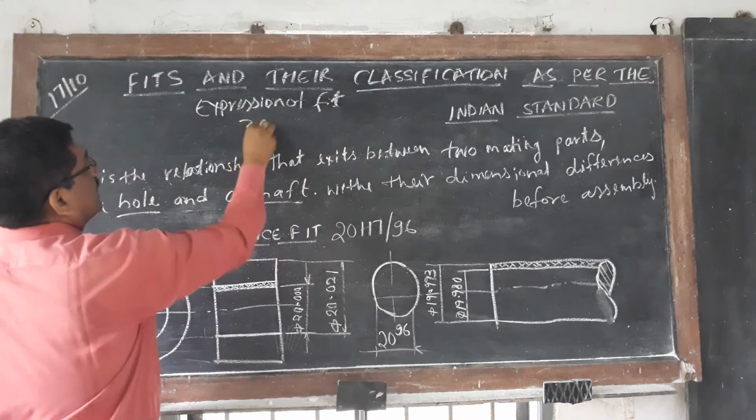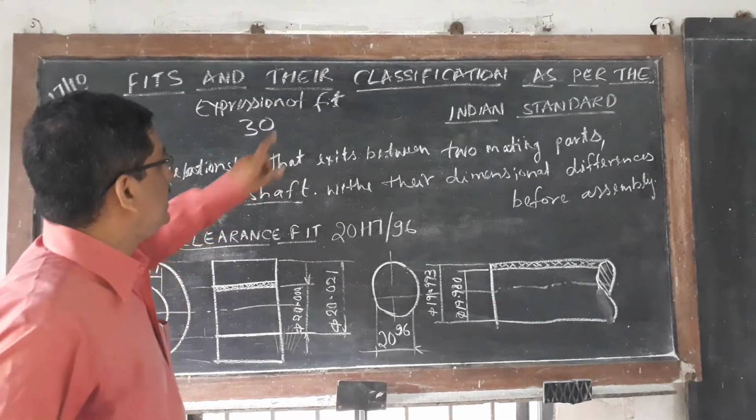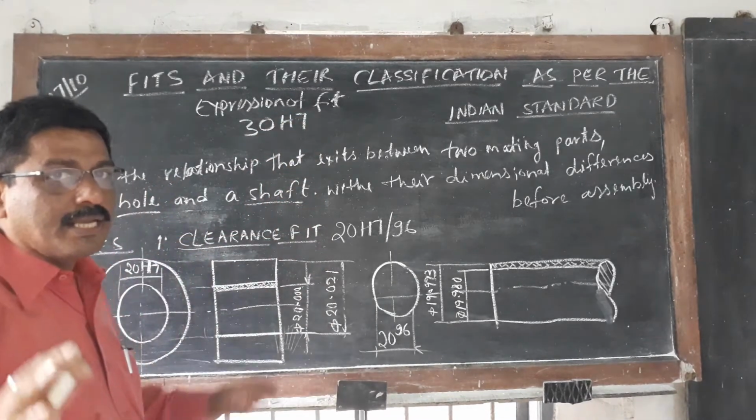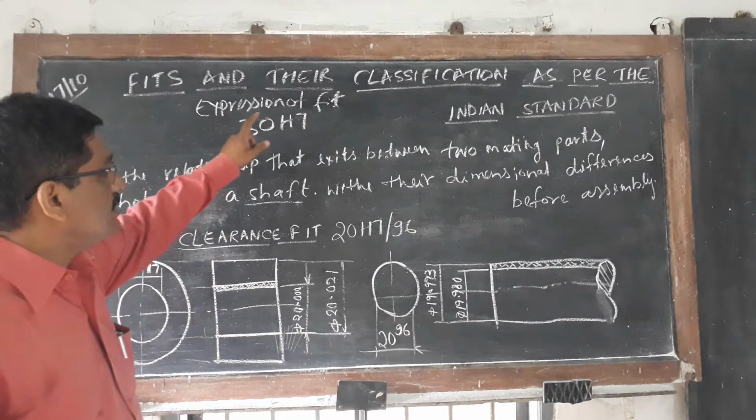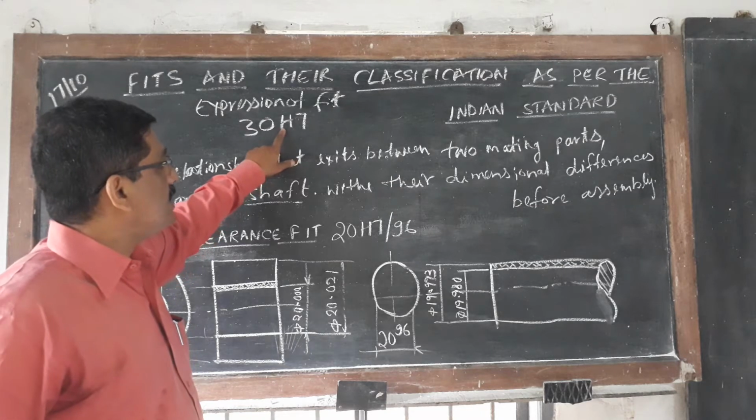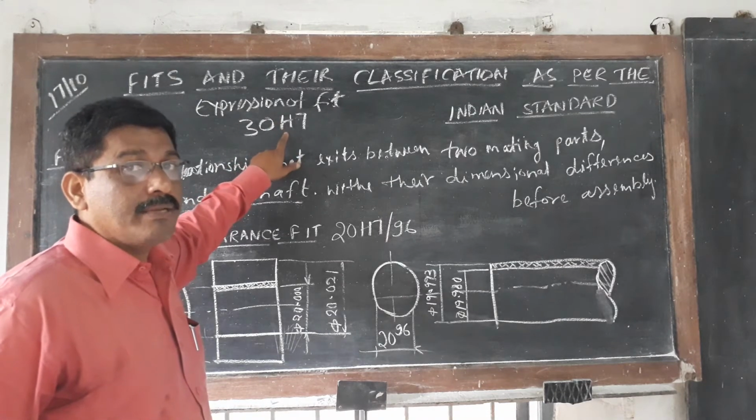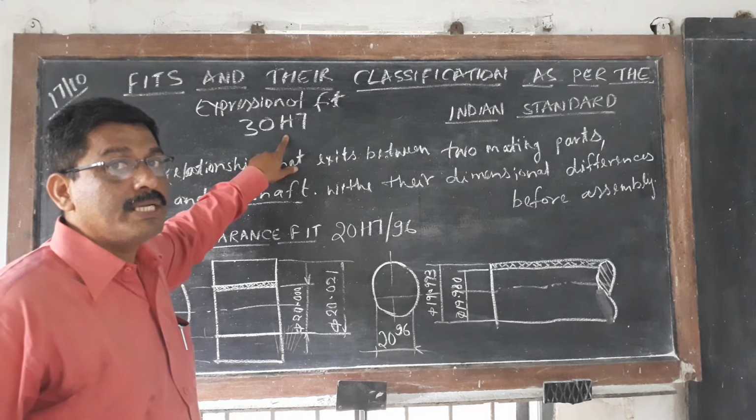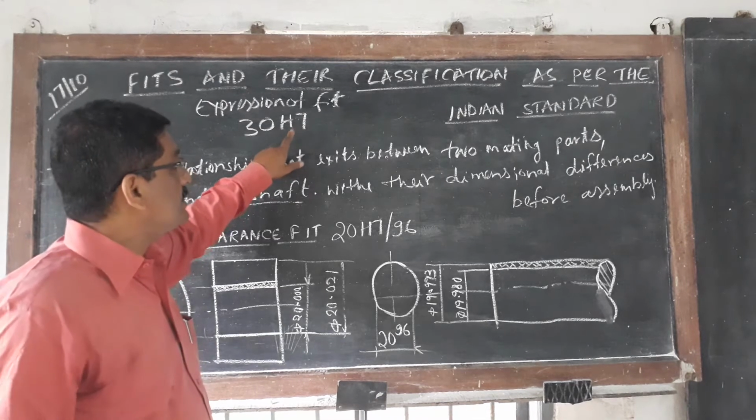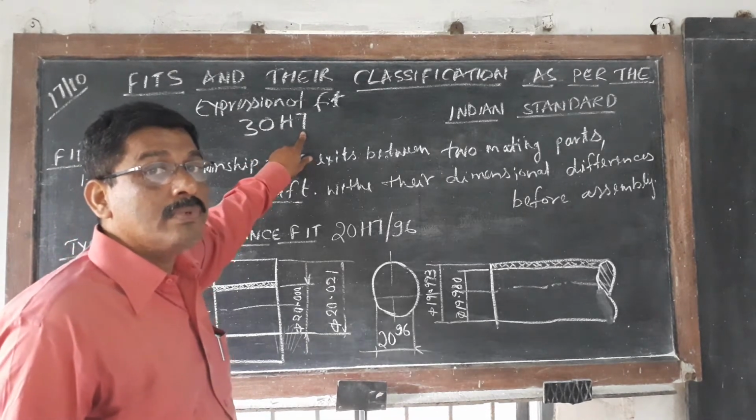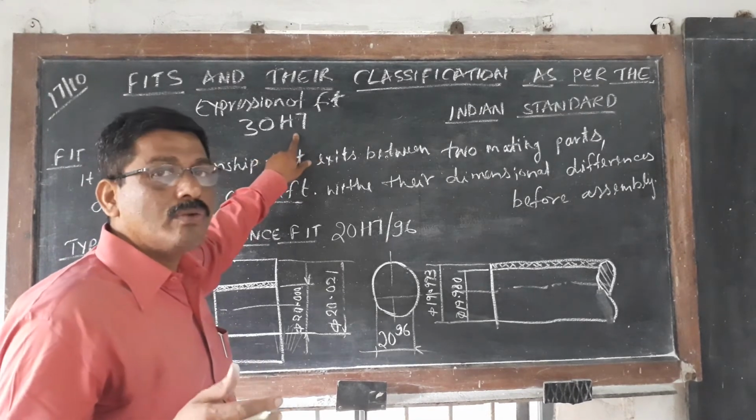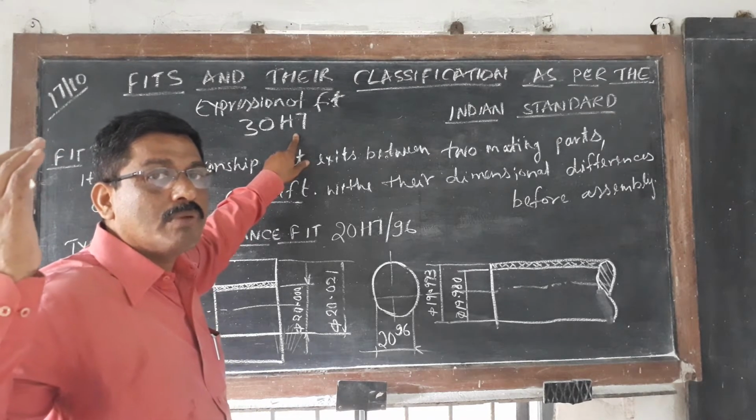So this is the basic size 30. Now 30 is the basic size, either you can write H7. I already explained in the last class, all the capital alphabets belong to the hole. This is the fundamental deviation. There are 25 fundamental deviations, and 7 is a grade of tolerance. There are 18 grades of tolerance. Including this, you can make any number of types of fits.